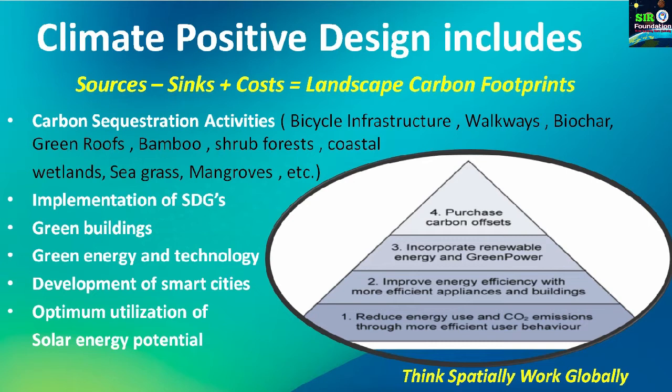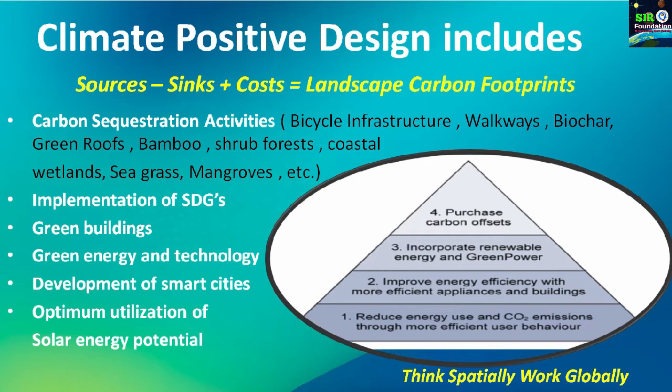The carbon sequestration actions or activities include bicycle infrastructure and city walkways, then biochar, which is a technique used to sequester carbon in the soil. Then green roofs, where like solar panels we have plants on a roof, or vertical green walls.